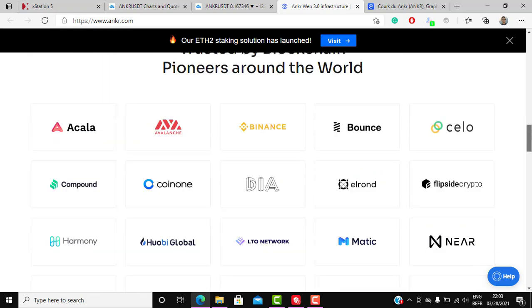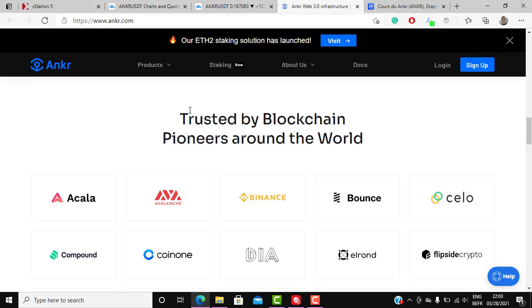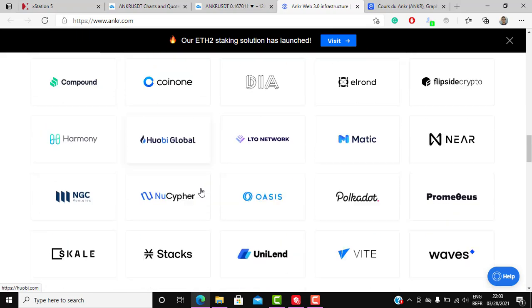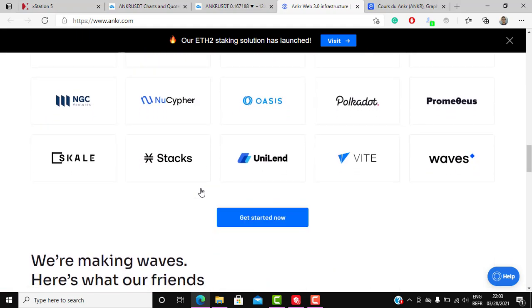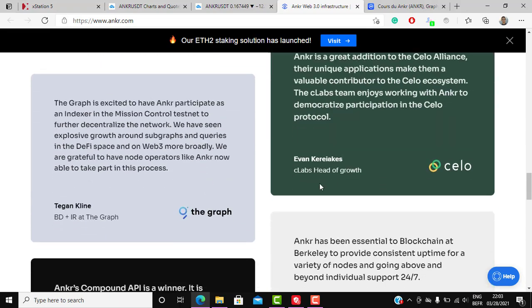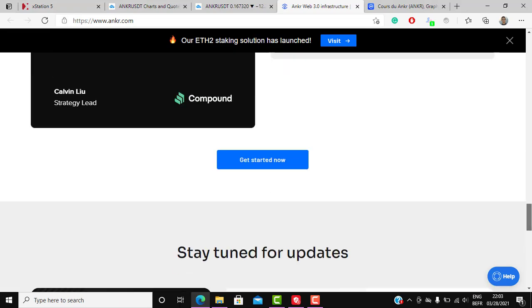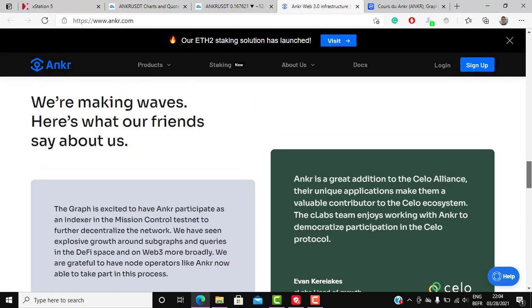As you can see here, it's trusted by blockchain pioneers around the world. There's Silo, Bounce, Binance, Coinbase, all of these well-known services who trust this service. So when it comes to trust, it is a very trusted project.